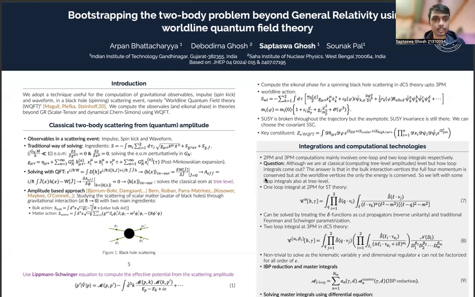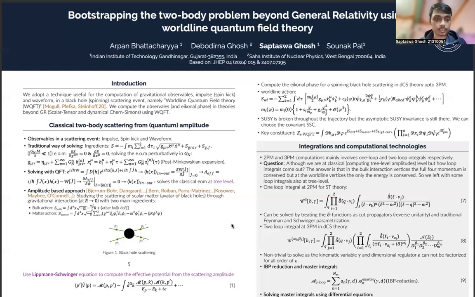So I'll be presenting a poster at Strings 2025, and the title of my poster is Bootstrapping Classical Two-Body Problem in Theories Beyond GR using worldline quantum field theory. I will discuss some aspects of computing gravitational observables in scalar tensor theory and dynamical Chern-Simons theory, which are beyond GR theories, using the techniques of worldline quantum field theory.